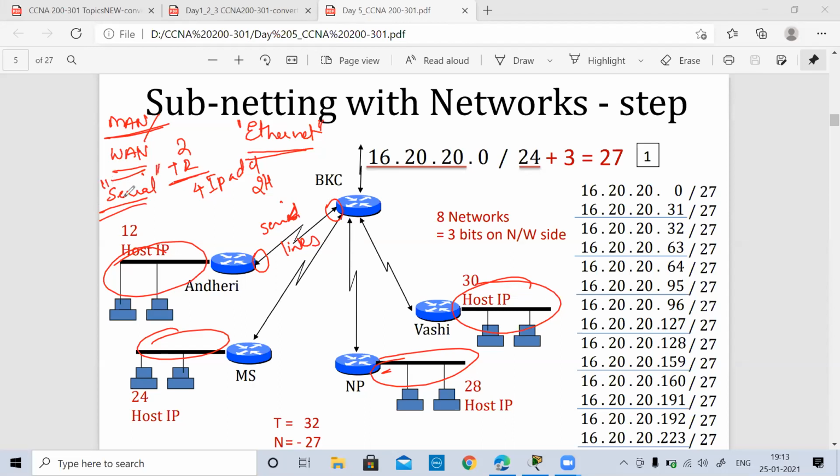The communication is serial, and hence the requirement of IP addresses is not much, since we have only 2 host addresses which will be configured on the router interface and 2 more addresses which will be required for the network and the broadcast. So in each of the links, the requirement is only for 4. So if I have assigned one of these subnets to this, I'm wasting 32 minus 4 addresses in each of the links. So for my future expansion of the branch, I have not kept any network.